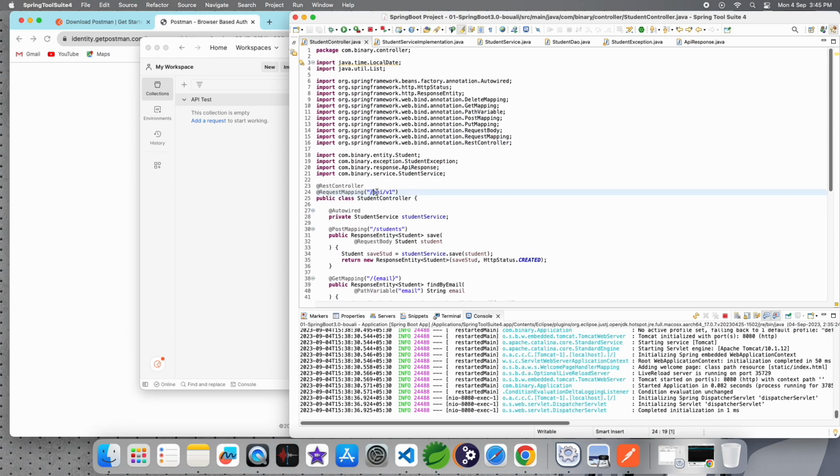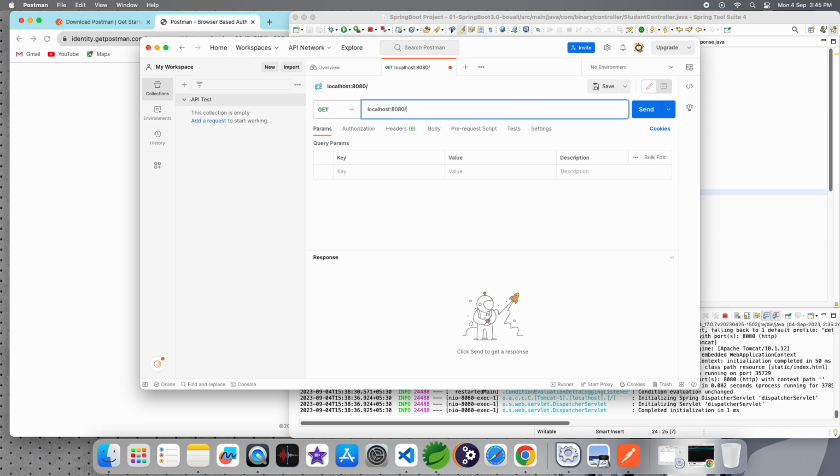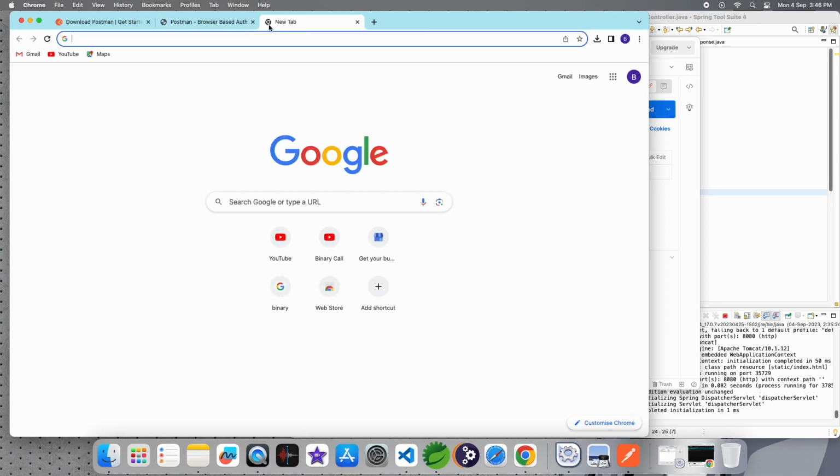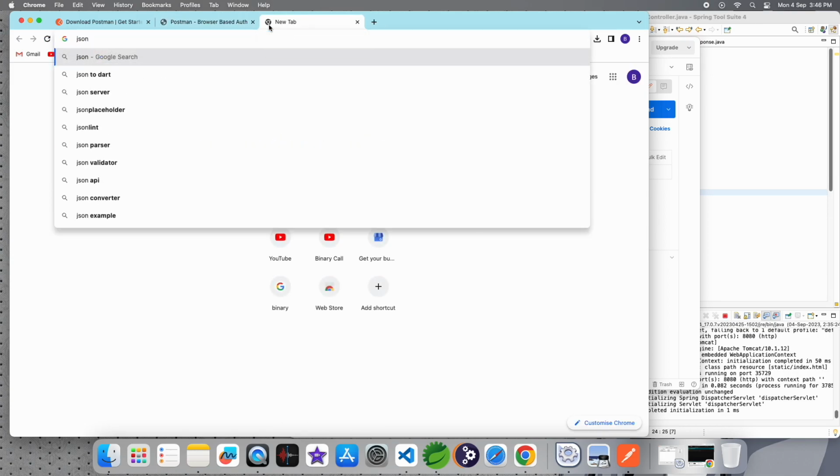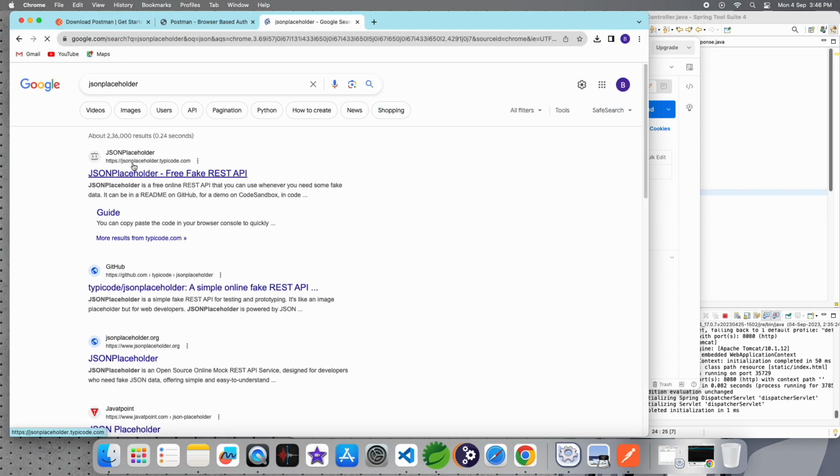But before that, you just need something else. So I searched in the browser for JSON placeholder.